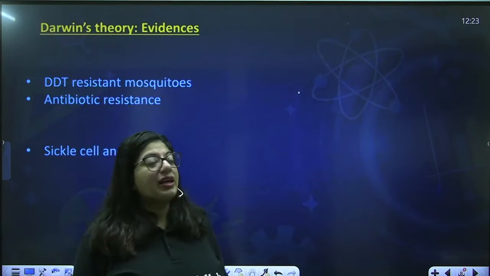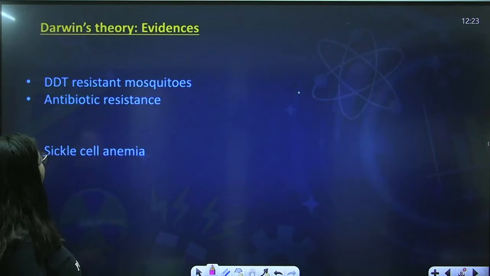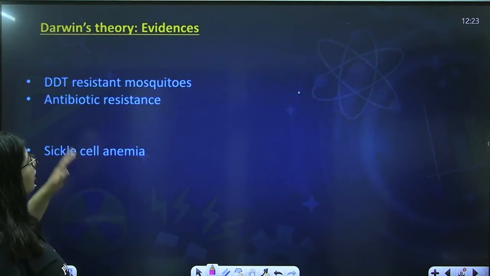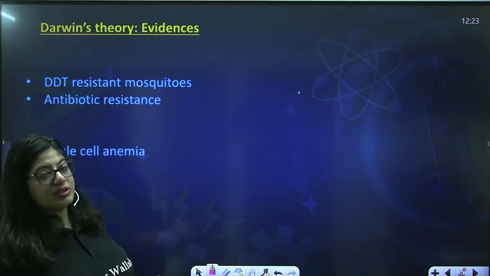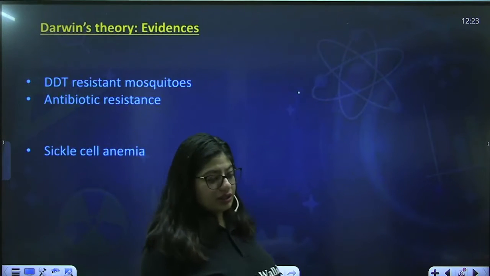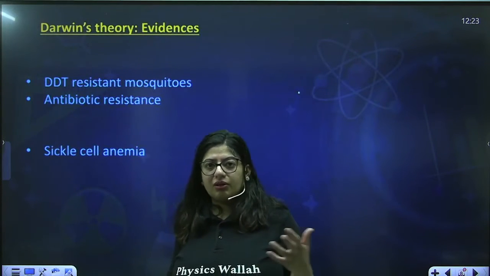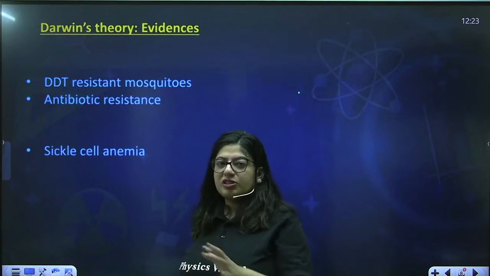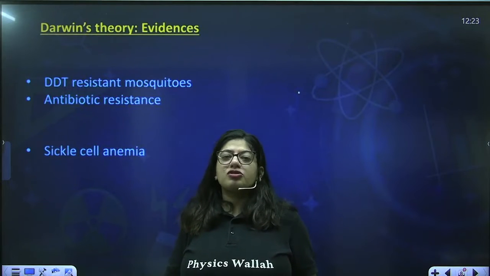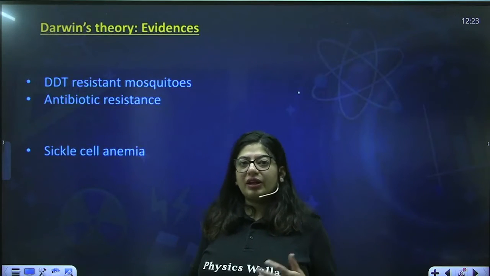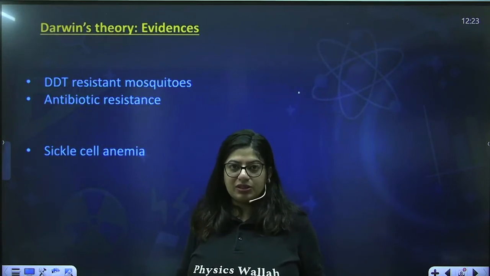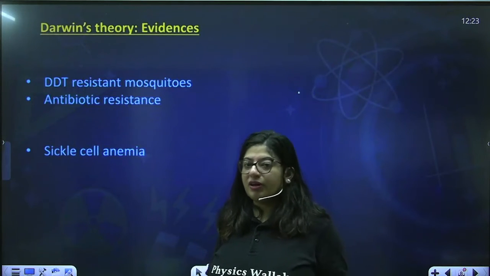The first is DDT resistant mosquito and antibiotic resistance. So what about the DDT resistant mosquito? He said that earlier, if you have heard, the people who take care of all your municipal things, right? They used to spray a chemical whenever there was a breakout of mosquitoes or any mosquito-borne disease.